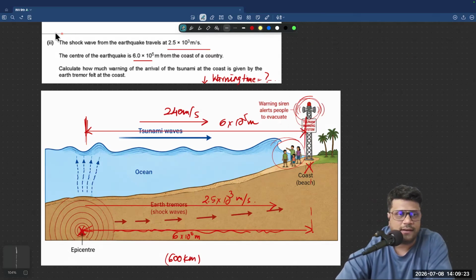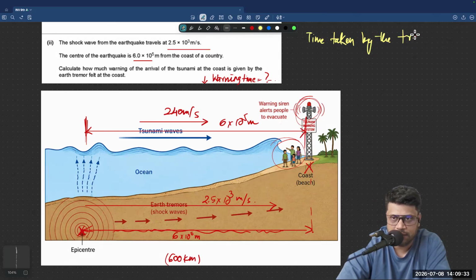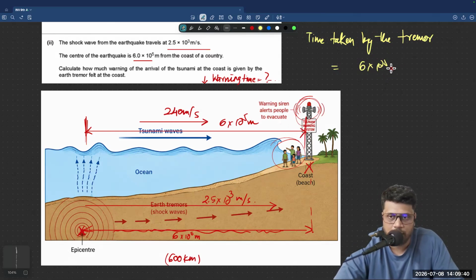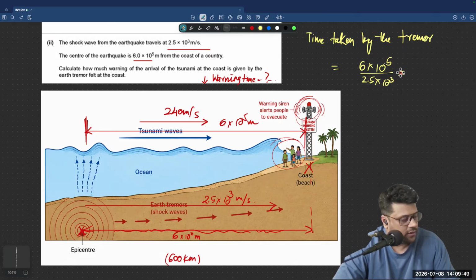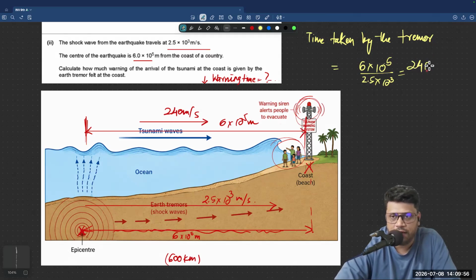You know that the time taken by the tremor is supposed to be the distance divided by the speed. So 6 into 10 to the power of 5 divided by 2.5 into 10 to the power of 3. It comes out to be 6 divided by 2.5, around 240 seconds.